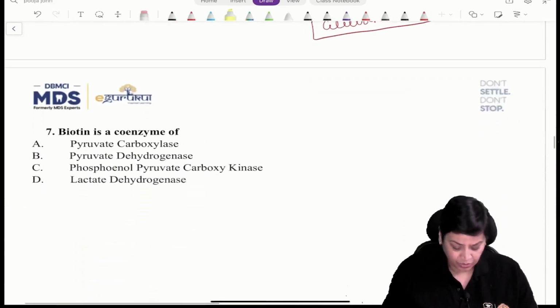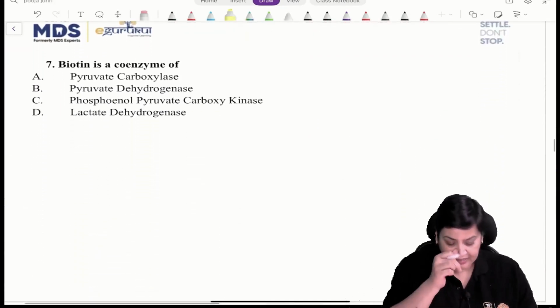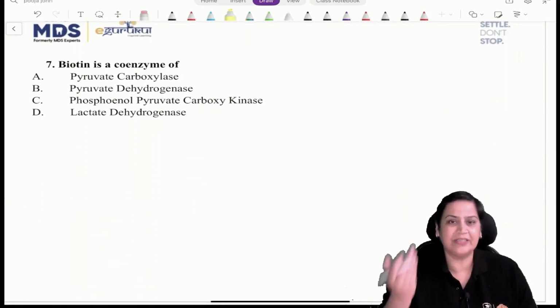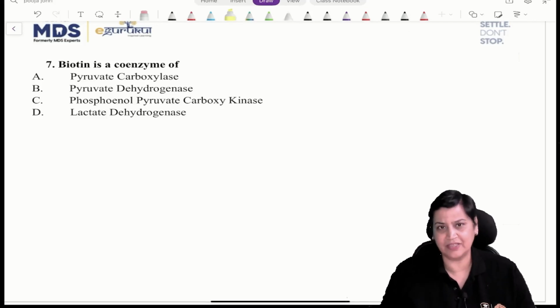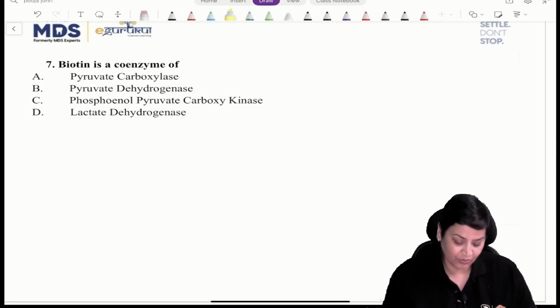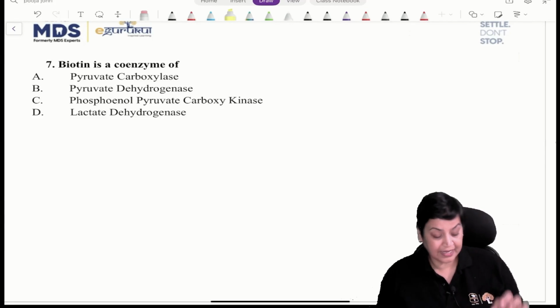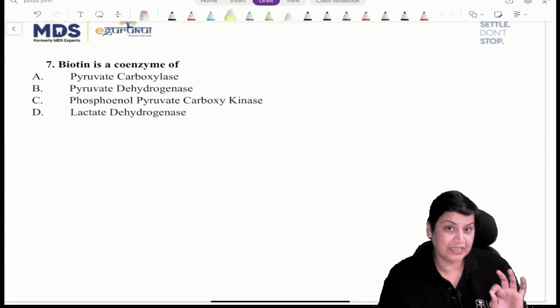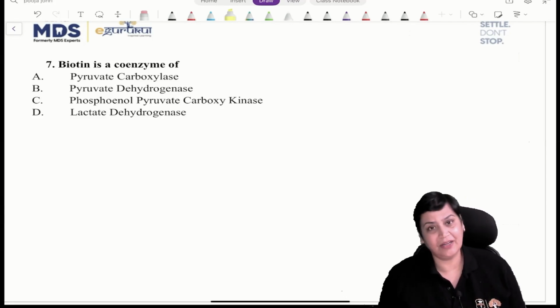Then moving on to the next question. The next question says biotin is a coenzyme of. Just now we have discussed this. If you go to question number 1, the rate limiting enzyme of lipogenesis, where carboxylation is there, biotin is there. Wherever you find carboxylase, the answer will be that.